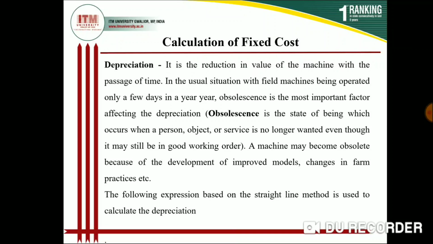And one more thing that is mainly used is called obsolescence. What is obsolescence? Obsolescence is the state occurring when a person, object or service is no longer wanted even though it may still be in good working order.